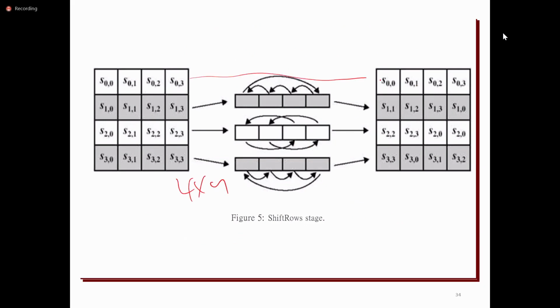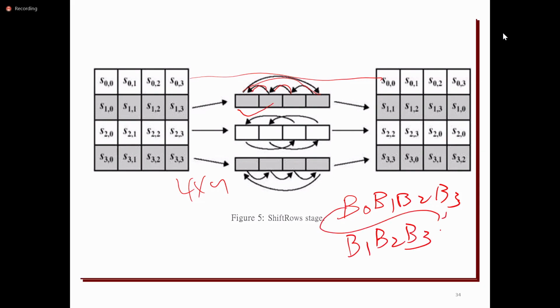The first row has no changes, whereas the second row performs a left circular shift. The byte in the second position moves to the first position. Suppose there are 4 bytes B0, B1, B2, B3. The first row stays as it is. In the second row, it becomes B1, B2, B3, and B0 comes to the end.